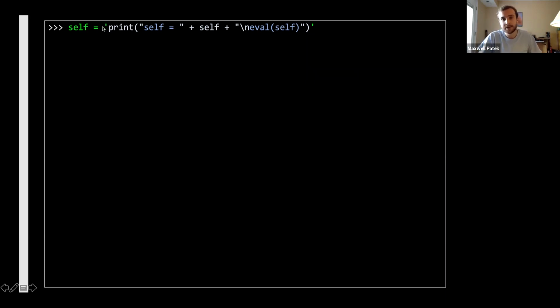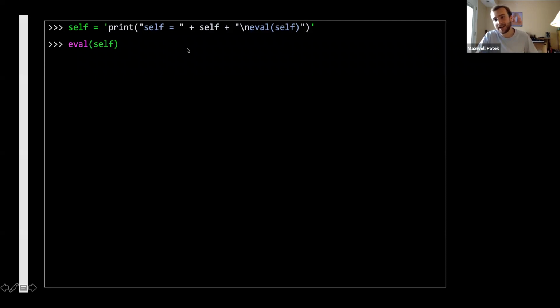We're creating a variable called self, and it's a string. And then everything in here is in that string. And it just so happens that this string is print self equals plus self plus quote new line eval self. So, okay, cool. That's just a string. And it looks kind of like the line of code that we're writing, but not completely. Like the string itself can't exactly match the line of code that the string is defined on because the definition of the string is outside of the string.